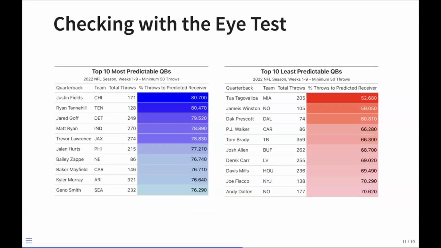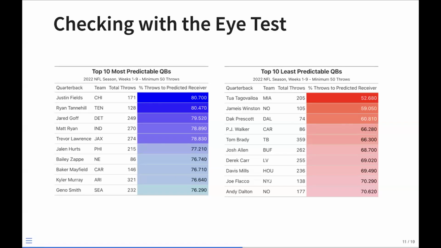So we wanted to check with the eye test, first of all. And so we have the most predictable quarterbacks and the least predictable quarterbacks. Most predictable quarterbacks basically just means they agreed with our model the most. So they threw to the receiver that we predicted to have the highest likelihood for each play. We see at the top, Justin Fields, Ryan Tannehill, Jared Goff, Matt Ryan. These names sort of make sense to be in this category, right? They make good reads and they make safe passes a lot of the time with pretty good accuracy for the most part. Then we have the least predictable quarterbacks.